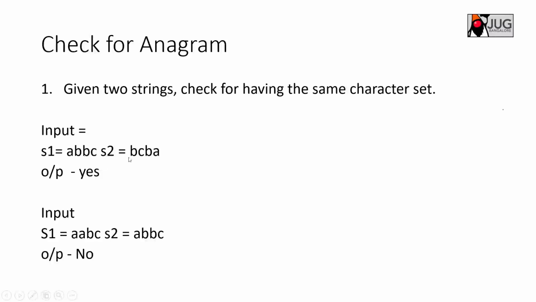B is coming 2 times, and here also B is coming 2 times. C is coming once here, and once there. So s1 and s2 are anagrams of each other, and the output is yes. Given another string s1 as ABC and s2 as ABBC, even though the same characters appear, B appears twice in s2 and only once in s1. So they are not anagrams of each other, and the output is no.